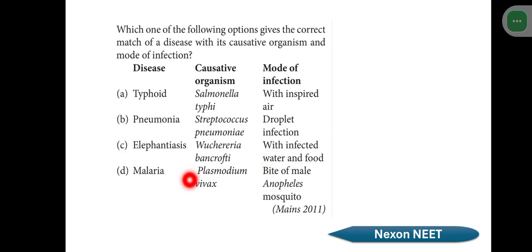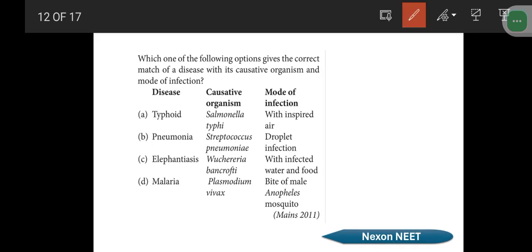Then malaria: Plasmodium vivax is right, but bite of the male Anopheles mosquito, no. Bite of the female Anopheles mosquito is the right answer. So the correct answer is option B. Pneumonia is a respiratory infection that affects the lungs and respiratory tract, caused by Streptococcus pneumoniae, and droplet infection is the right answer.